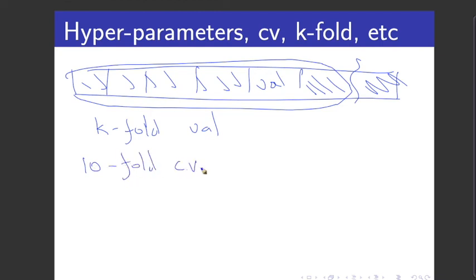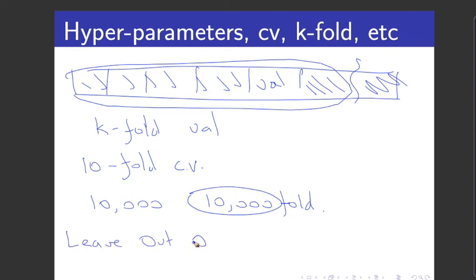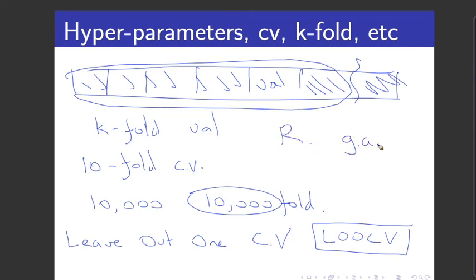What's the most extreme version of this? Well, imagine you have, say, 10,000 observations, and you split your data into 10,000 folds. That means each time you're doing k-fold cross-validation, you're just leaving out one observation, and in the end you would take an average of 10,000 validation curves. The idea of leave-one-out cross-validation is unsurprisingly referred to as LOOCV, and you might think that's ridiculous, but there is at least one situation where I've seen it used, and that is in the R package for generalized additive models, where it's possible to do this in an analytical way.